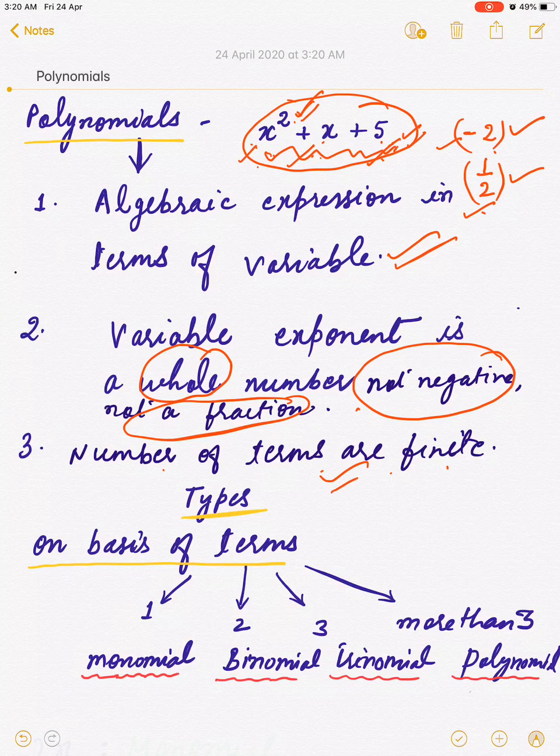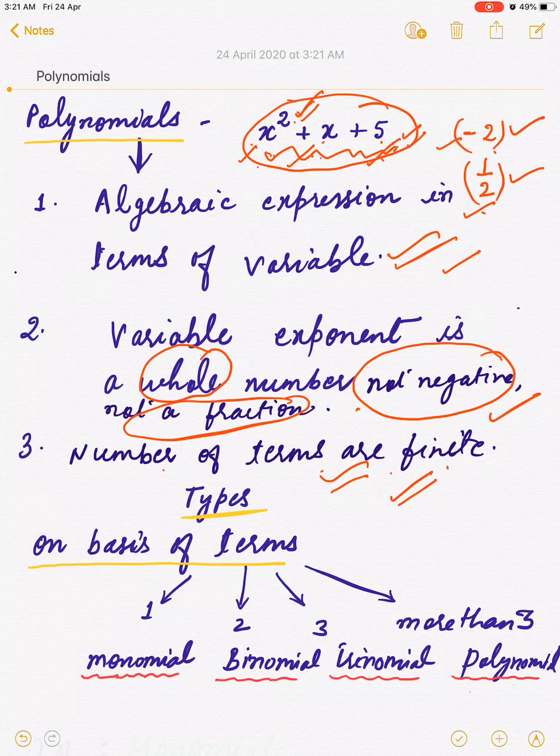Hopefully all the three conditions are clear. First, it is an algebraic expression. Second, its exponent is a whole number. And third, the total number of terms are finite in the expression. So these are the conditions to be a polynomial when an algebraic expression becomes a polynomial.